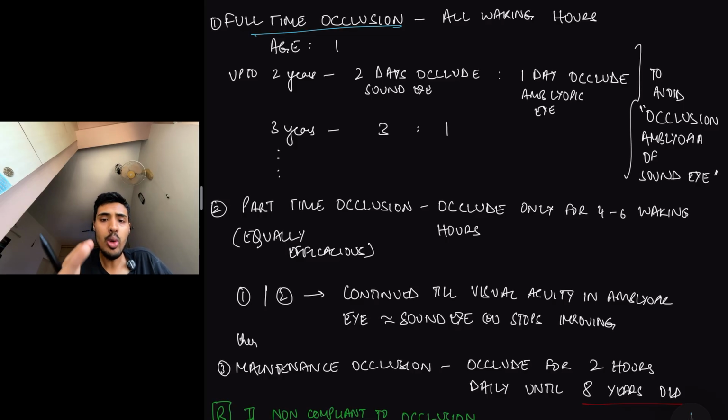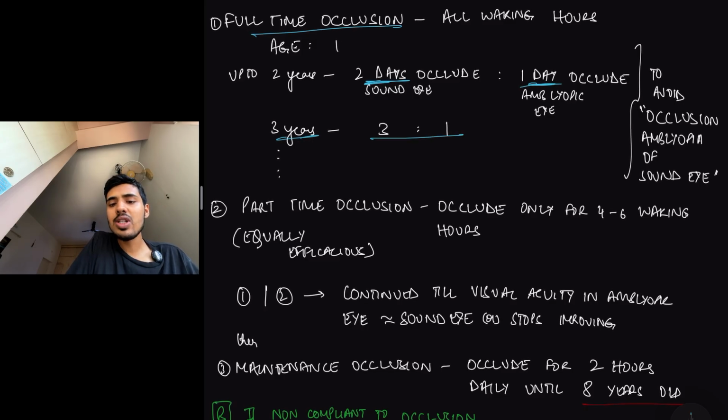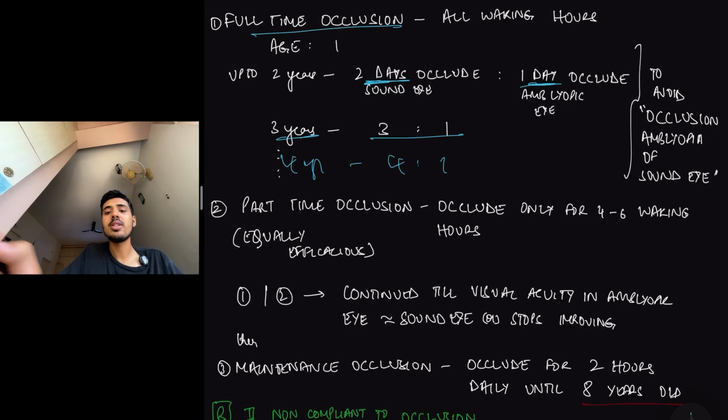Now, up to 2 years of age, you'll occlude the sound eye for 2 days and then the amblyopic eye also for 1 day. At 3 years of age, it is 3 is to 1: 3 days sound eye, 1 day amblyopic eye. At 4 years of age, 4 is to 1: 4 days sound eye, and then 1 day amblyopic eye.